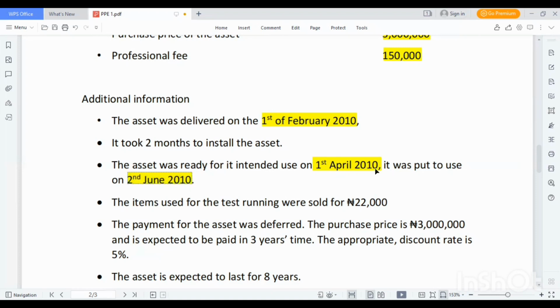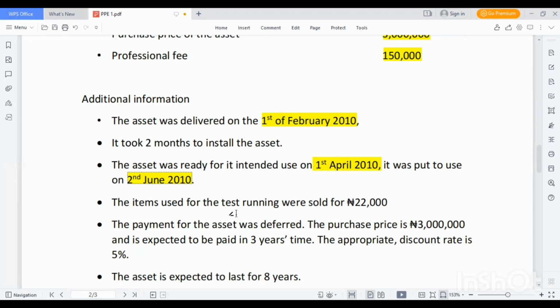So the moment the asset is at the location and it's ready for its intended use, depreciation begins immediately. It doesn't matter when the asset was put to use, so long as it has been in that location and condition for its intended use, which is 1st of April 2010, depreciation commenced that same date.